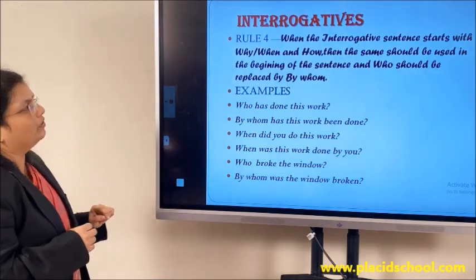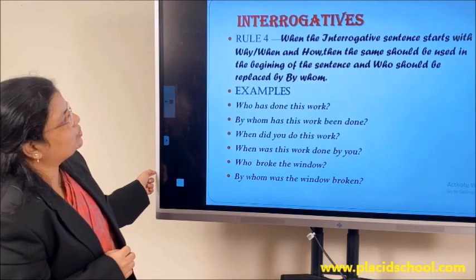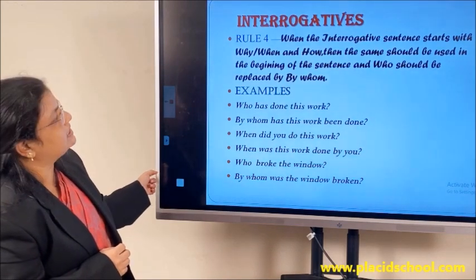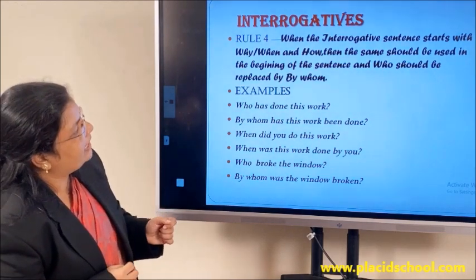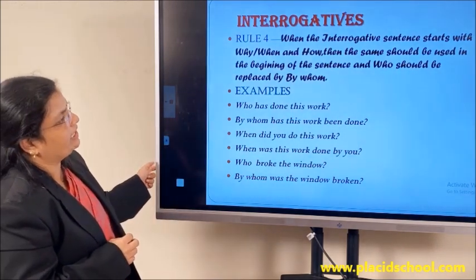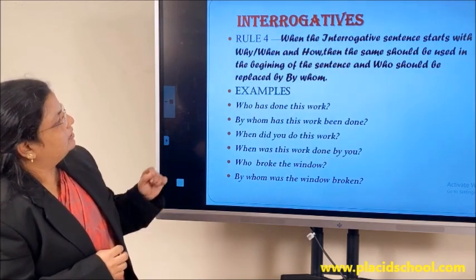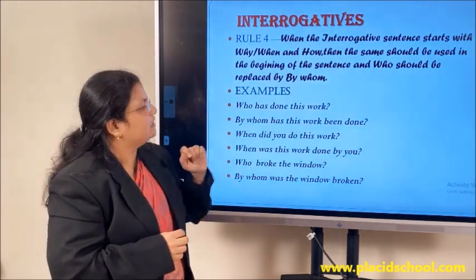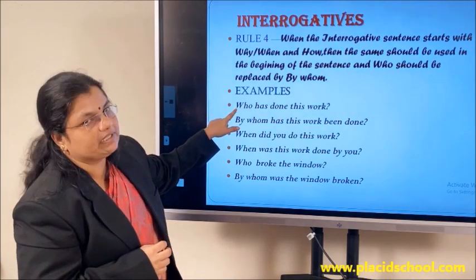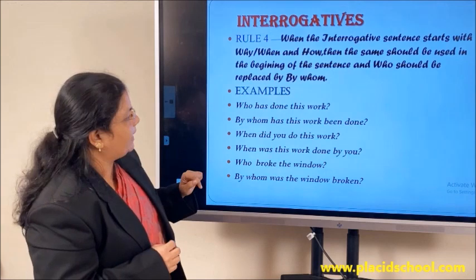Now the rule number 4 with interrogatives. When the interrogative sentence starts with the WH question words like why, when and how, then the same should be used in the beginning of the sentence and who should be replaced by whom. For example, who has done this work? Now this question has started with the word who. This who has to be replaced with the words by whom.